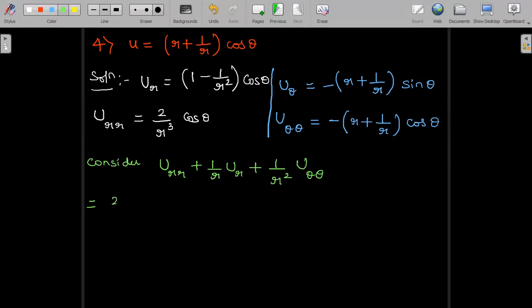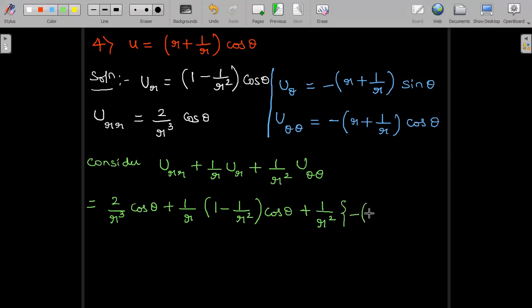So u_rr is 2 by r cube into cos theta plus 1 by r into u_r. U_r is nothing but 1 minus 1 by r square into cos theta plus 1 by r square as it is. U_theta theta is minus of r plus 1 by r into cos theta.